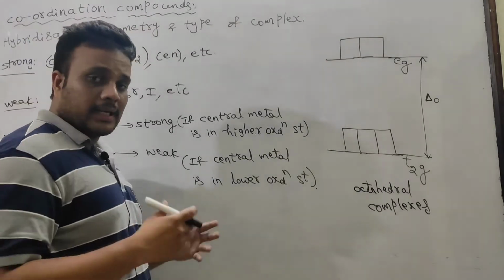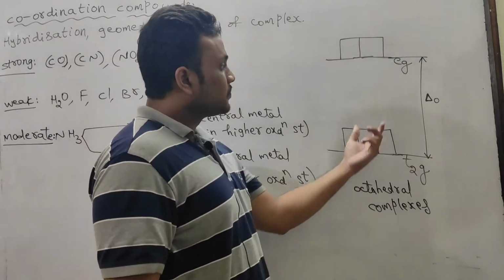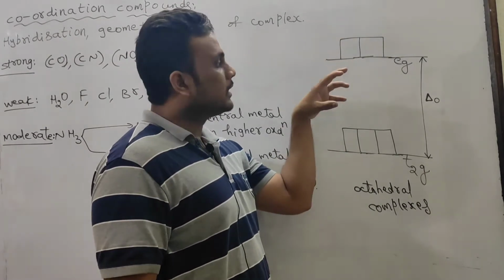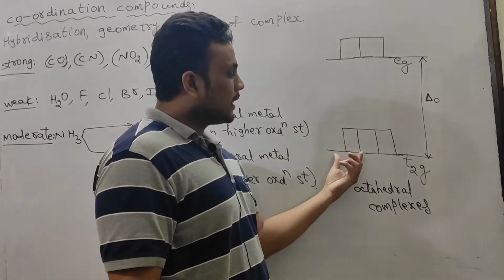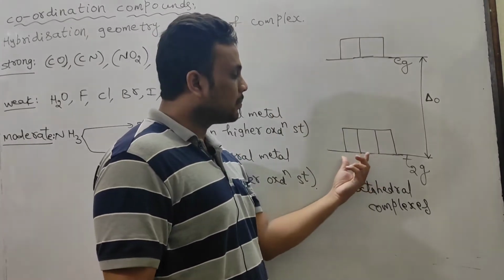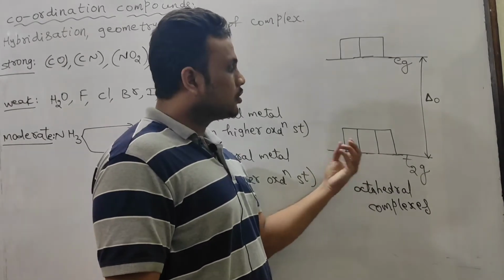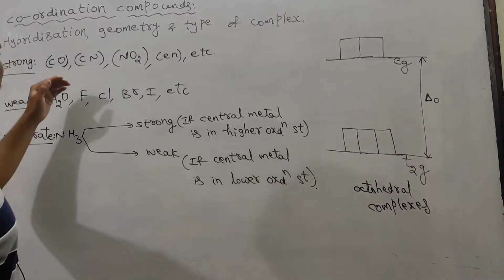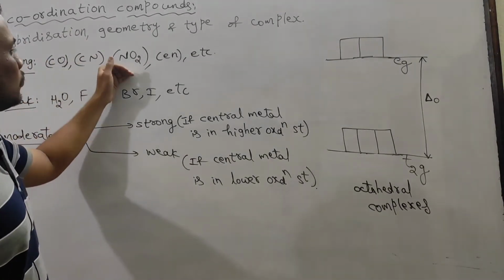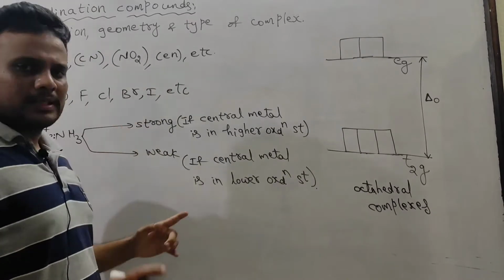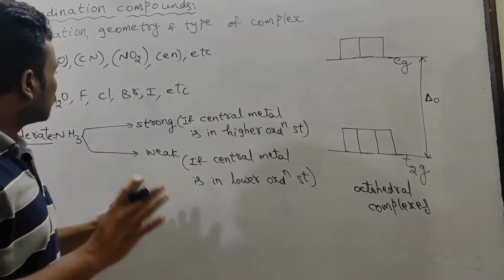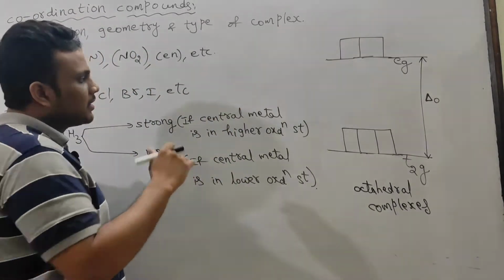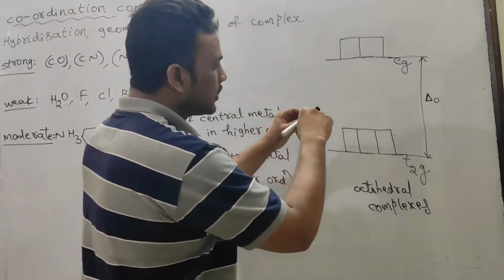So this is the concept, but anyway after splitting we know eg is present at the top, dx2-y2 and dz2, the orbitals which are present along the axis. The orbitals which are present 45 degrees from the axis are present in the t2g set, that is lower energy. And how to identify? Generally some ligands like carbon monoxide, CN, NO2, en, you know already these are charged, but no charge will be given in the complex. So when you are given this type of ligands, generally they are strong field ligands, so they cause more crystal field splitting.